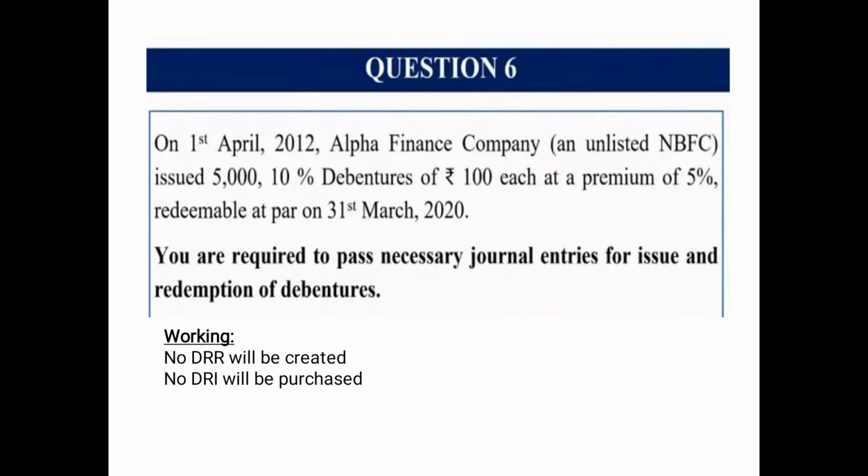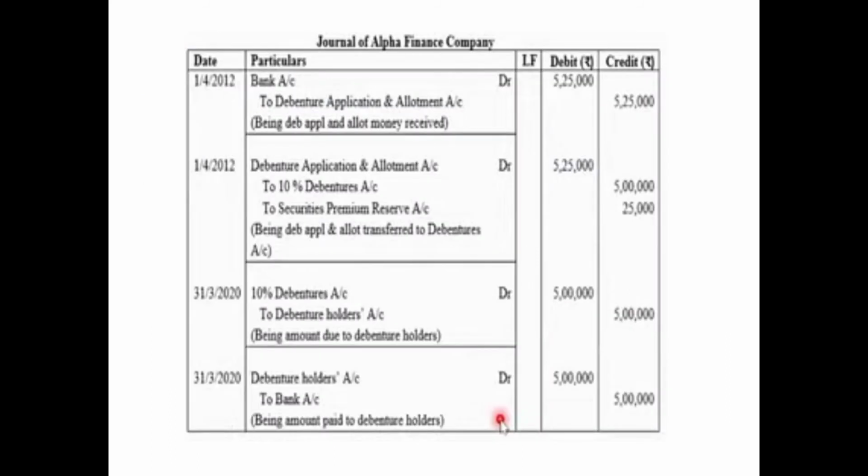So let us have a look at the journal entries. The first entry will be the receiving entry, and again we'll be opening the combined account, debenture application and allotment account, for the same reason. On 1st April 2012, the receiving entry will be bank account debited 5,25,000 to debenture application and allotment account 5,25,000. That is including the premium amount, being debenture application and allotment money received.